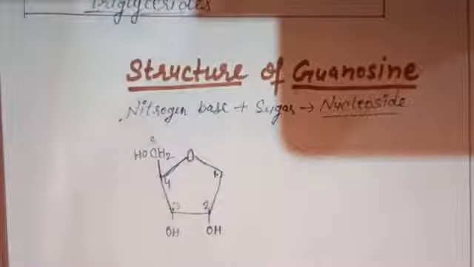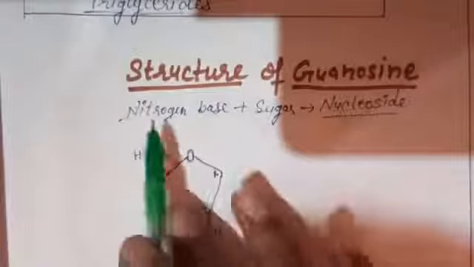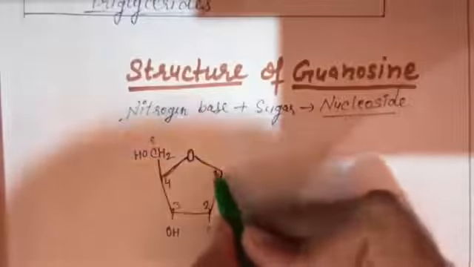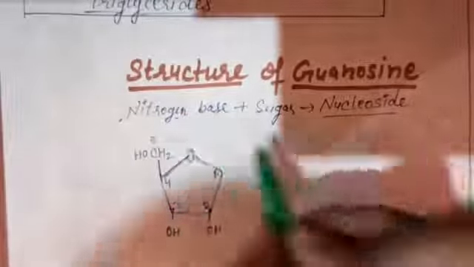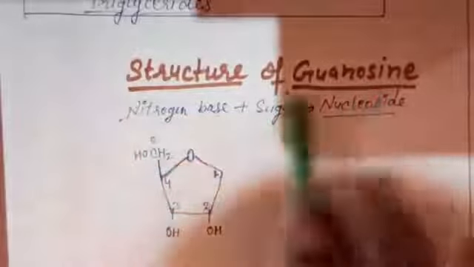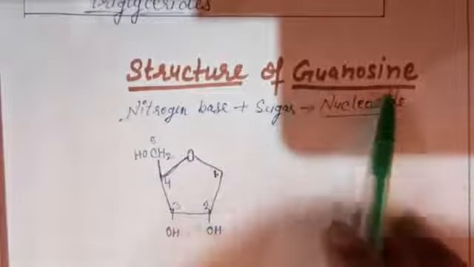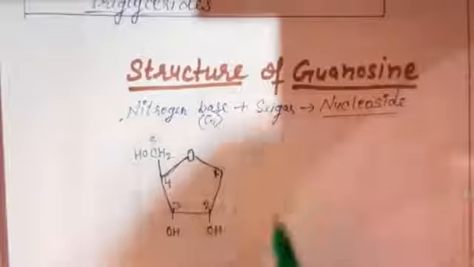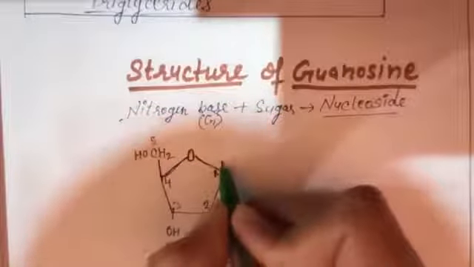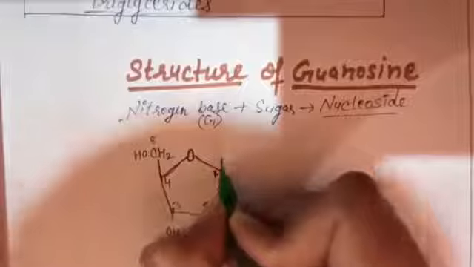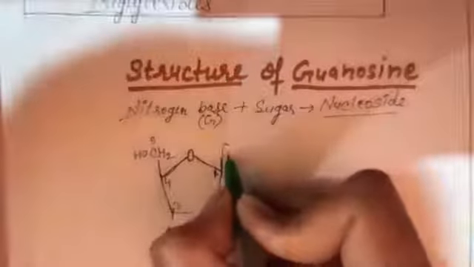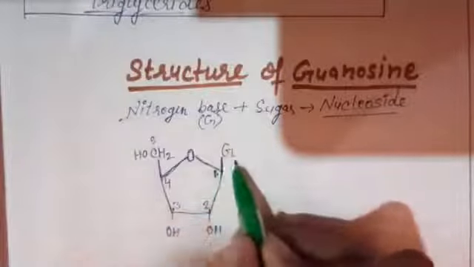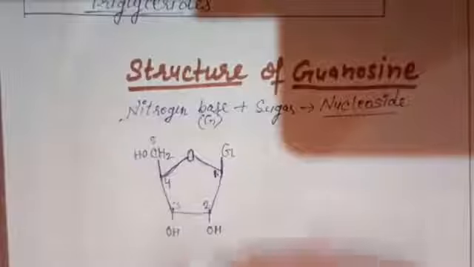First of all, you will make it. After that, you are saying that here a nitrogen base is attached with sugar. So we will just attach the nitrogen base here. We don't need to make the complete structure for that nitrogen base. Which nitrogen base is present here? Because we are making the structure of guanosine, it means guanine is present here. So the nitrogen base that we will attach here will be guanine. For guanine we write just G. And on which position of sugar is the nitrogen base attached? It is always attached at the first position of sugar. So we will write G here for guanine. This is the structure for guanosine.